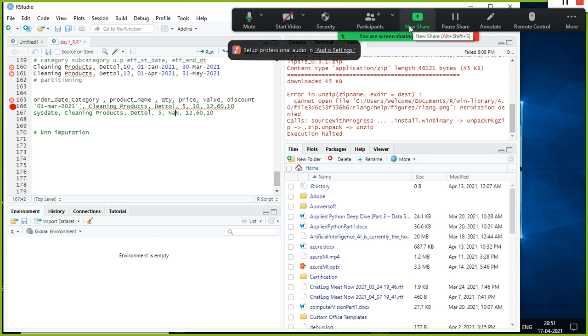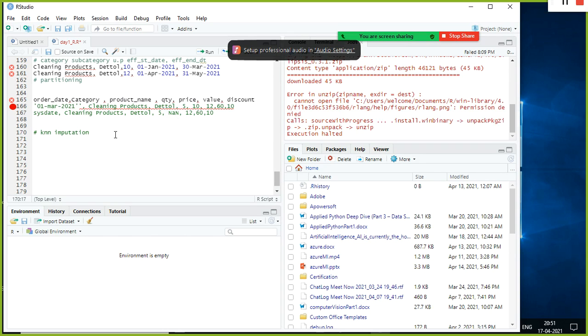KNN imputation can also be used, but its disadvantage is that it computes the distance for one single record with the rest of the records. Supposing this transaction table has 35 million records. Yes, I can use the Dask package and the performance is faster, but why should I waste the resources? Why should I strain my resources blindly just because the Dask package is available? It does parallel processing, but still, we have to use some common sense.